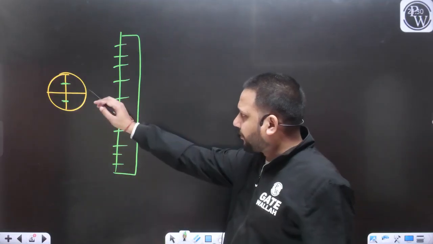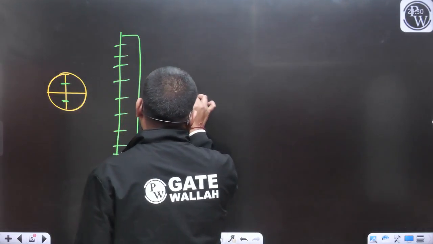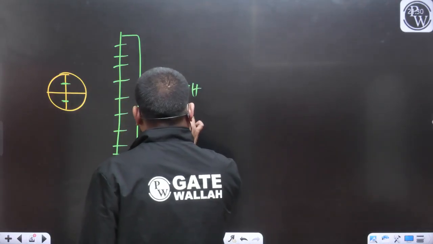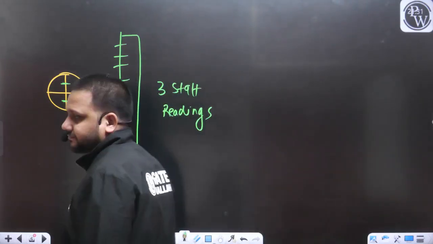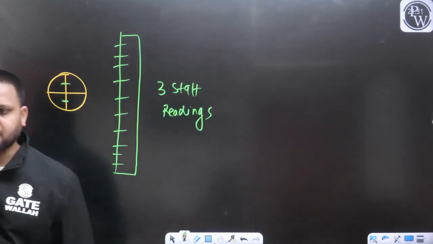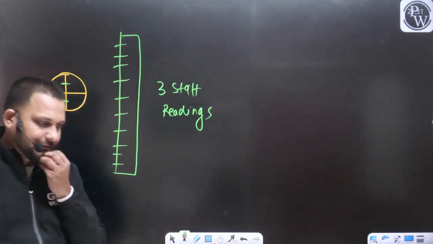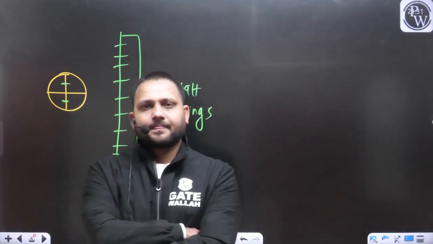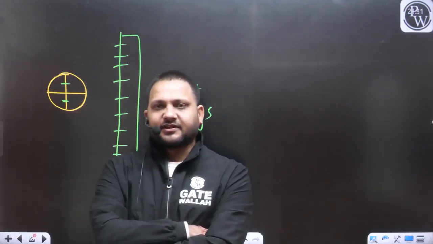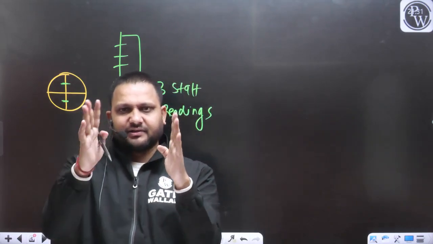Now as we have provided two more markings, can I say now I will get 3 staff readings? Tell me yes or no. Which point you missed, Ria? In the case of theodolite, there were no stadia. Consider these two separate instruments: one is the theodolite, another is the tachyometer.